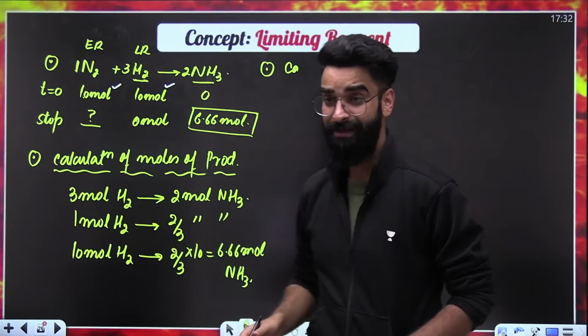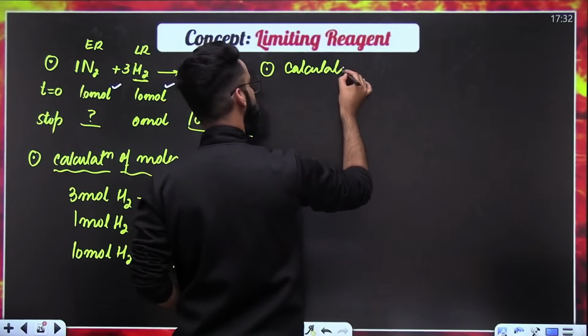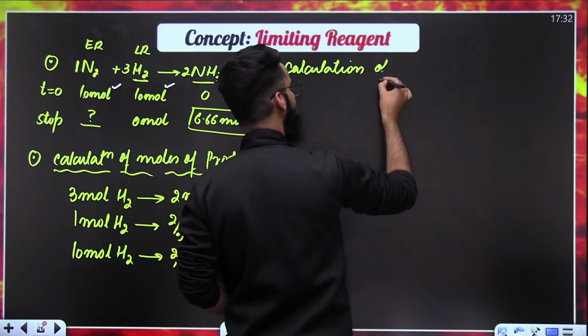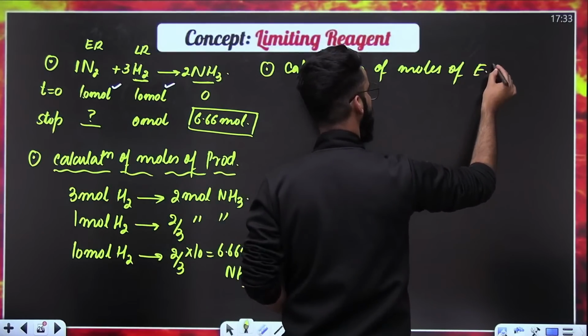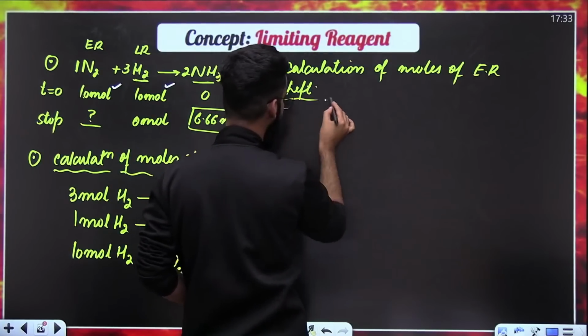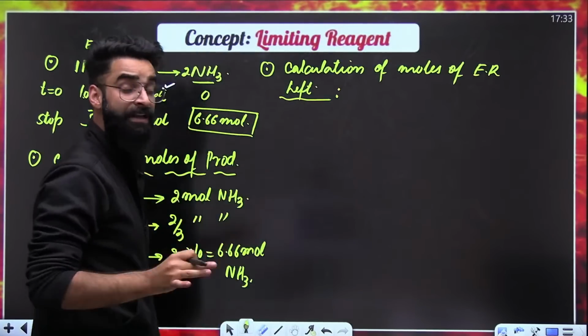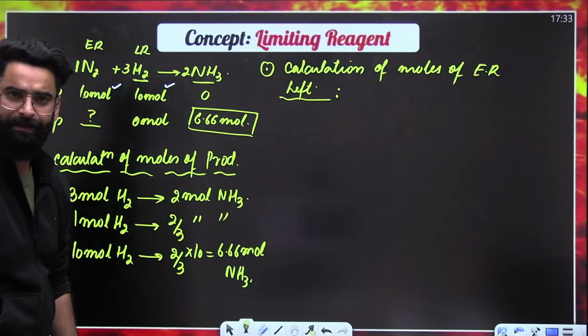The second application is, what is that? That is the calculation of moles of excess reagent left. This is one more application of it. Limiting reagent is going to let you know how many moles of excess reagent are left in the container.